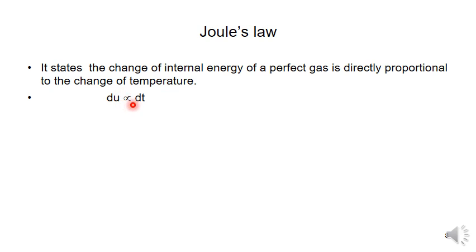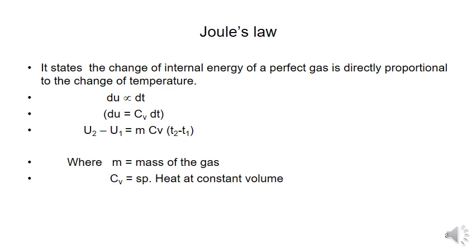Here we are removing the proportionality constant. Simply, dU is equal to Cv dT, where dU is the change in internal energy, Cv is the specific heat at constant volume, and dT is the change in temperature. Again we can write this equation as U2 minus U1 is equal to mCv (T2 minus T1), where m is the mass of the gas in kg, Cv is the specific heat at constant volume, and T2 minus T1 is the change of temperature.